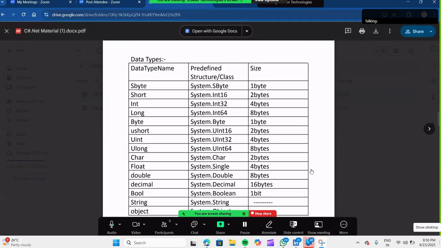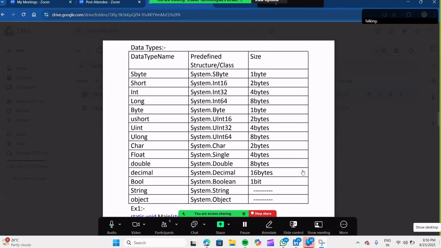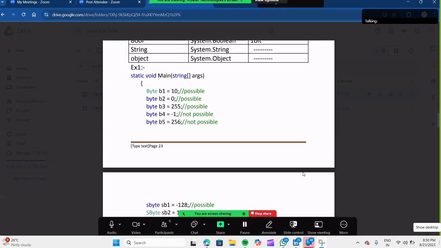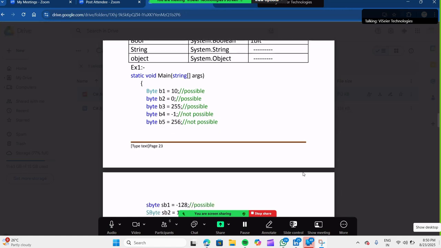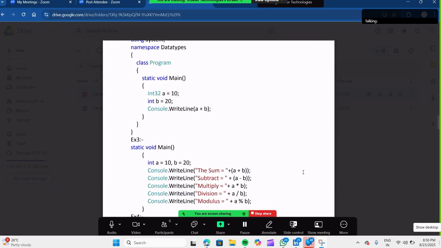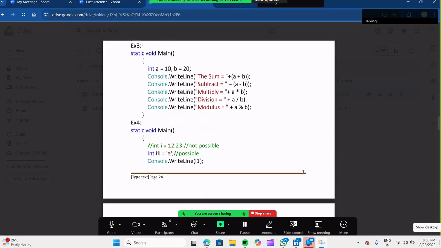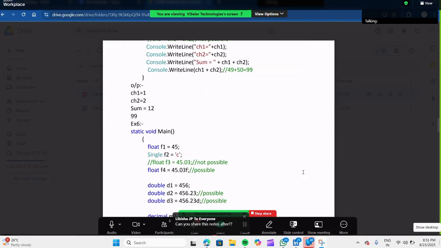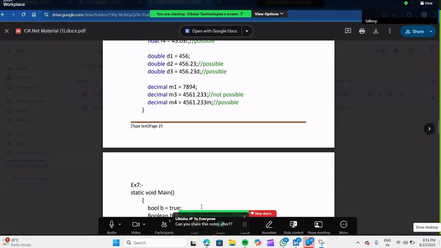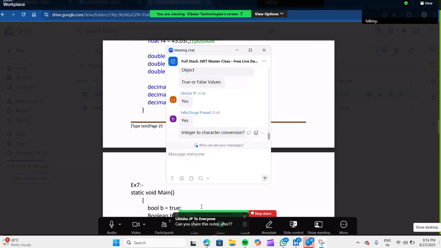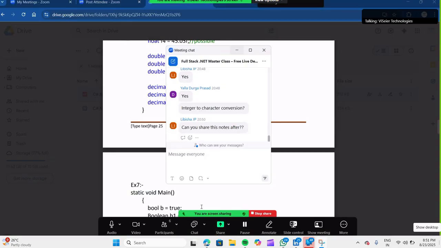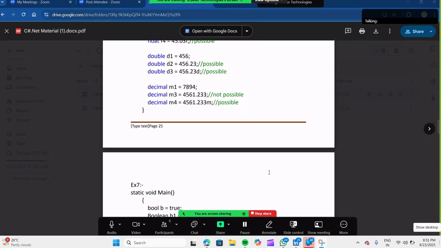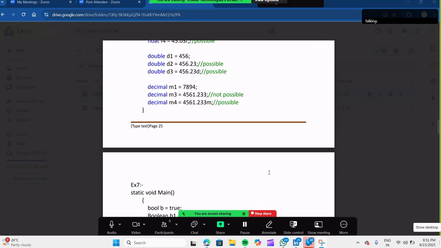These are my previous classes' notes. You can see all those examples here. Whatever is completed till today, I will share. Next week, I think, is not possible.